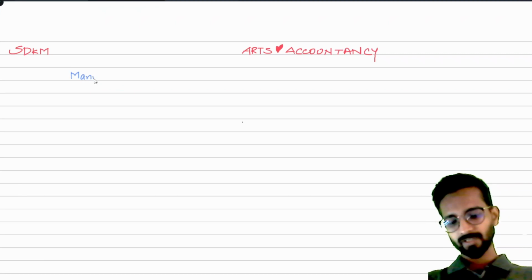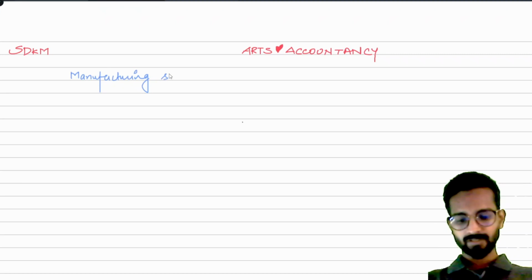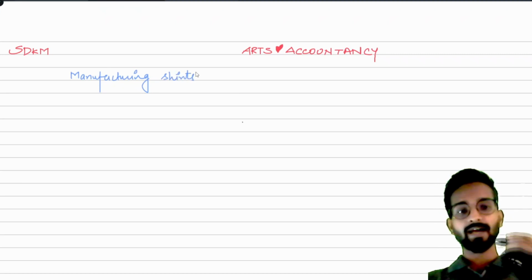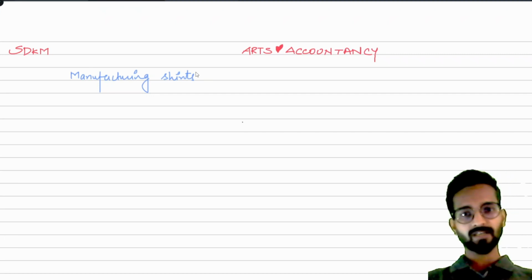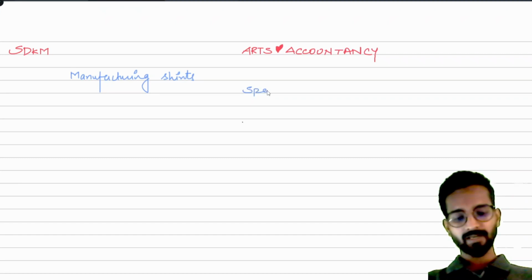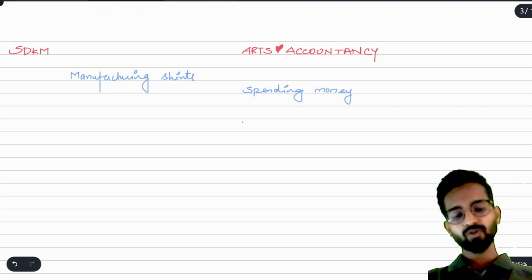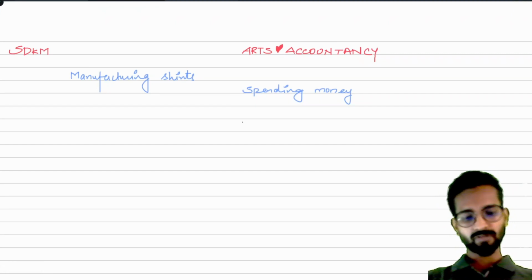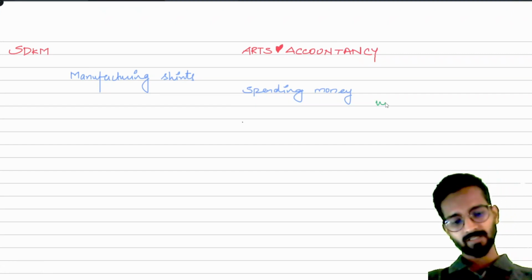we are manufacturing shirts, okay. When I tell you we are manufacturing shirts and I am telling you that we are spending money, okay, we are in the beginning stage of the business. If I tell you that we are spending money, can you tell me on which areas or for what will I spend the money? Now, you will say, sir, you might pay salary to your workers or wages to the workers. Okay, so I will write here wages or salaries.